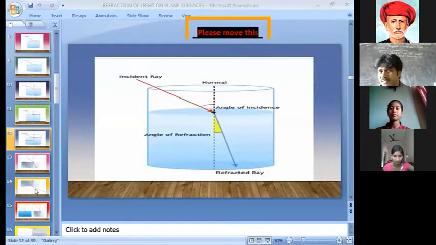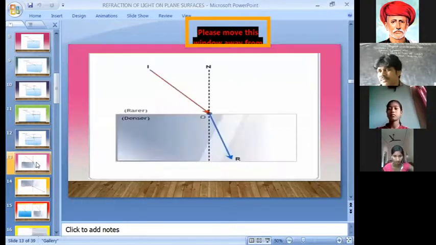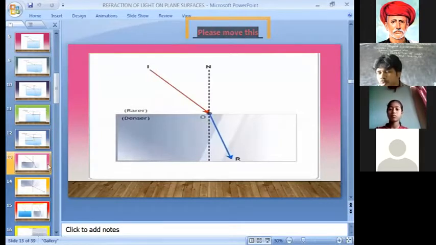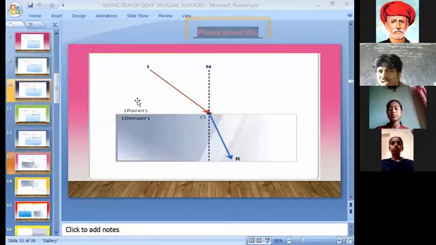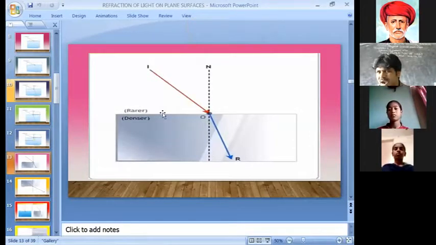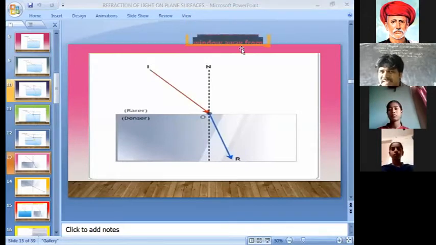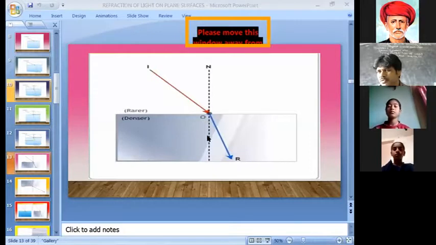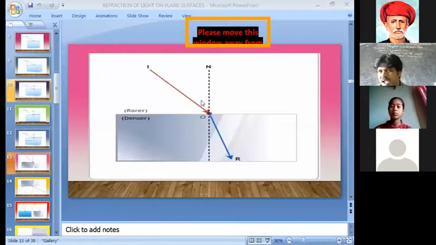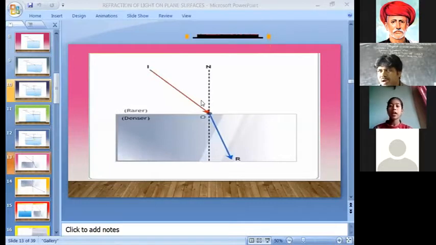Next, what do you observe? Here the light enters from one medium to another medium. Two mediums are there. The first one is the rarer medium, that is air, and the denser medium is water. So the light is entering from the rarer medium to the denser medium. It bends towards the normal. At that time, angle I is greater than angle R.